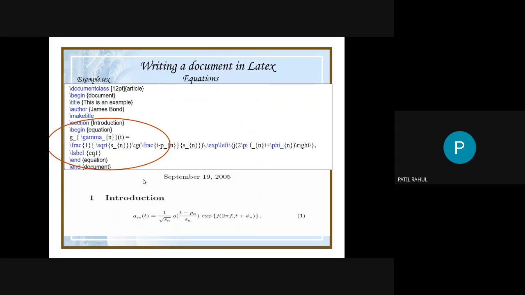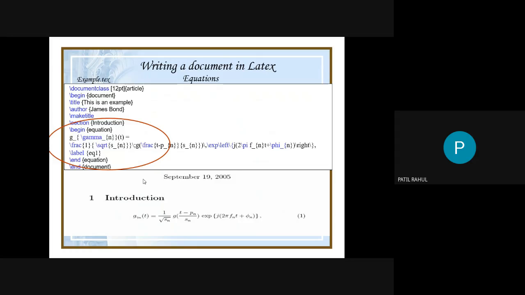This is the actual advantage of LaTeX. Here you see the output, which is the PDF equation. See the equation: gamma t is equal to 1 upon square root of s n. So students, you observe that this equation you cannot write in Microsoft Office. This is not possible to display in Microsoft Word.